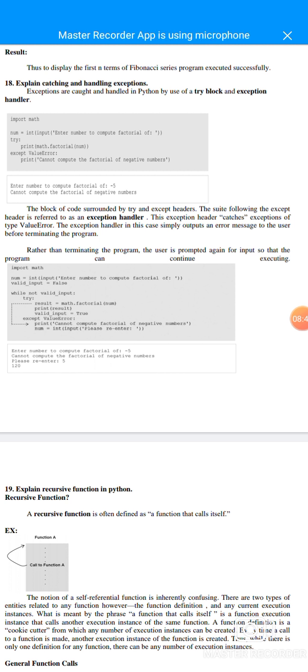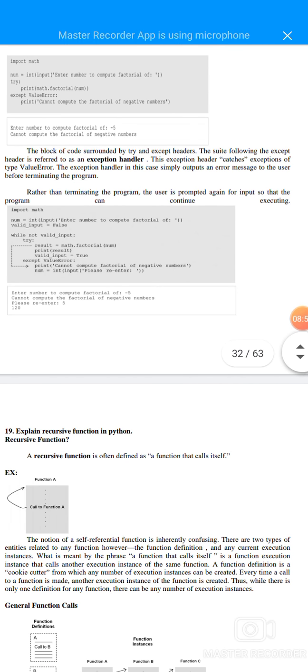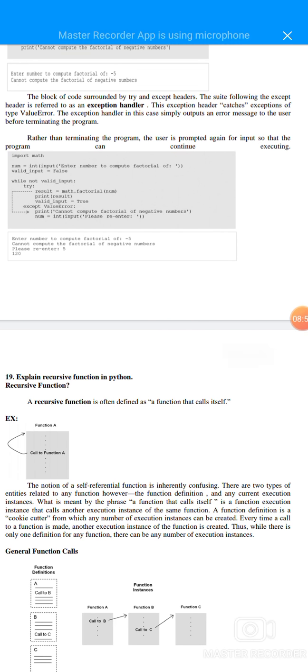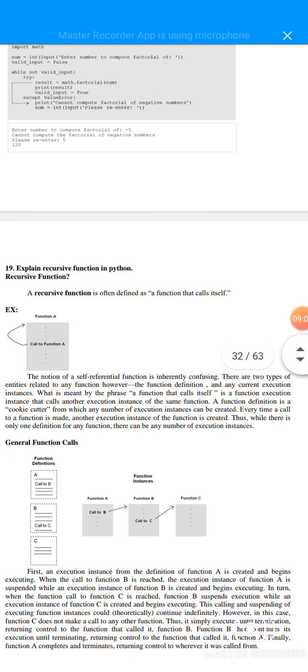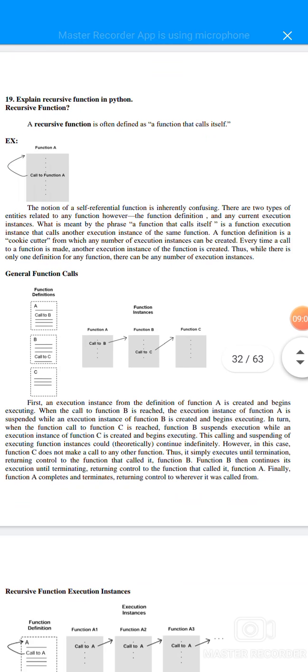Rather than terminating the program, the user is prompted again for input so that the program continues executing. The same thing will be displayed on the screen, and one thing is additionally added, please re-enter. If you give 5, the result is 120.